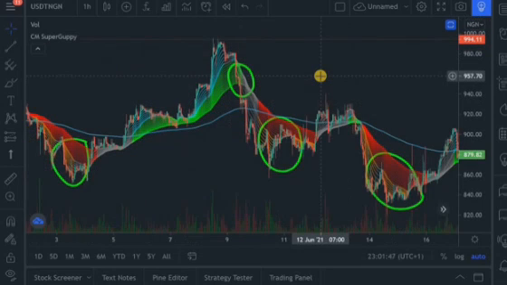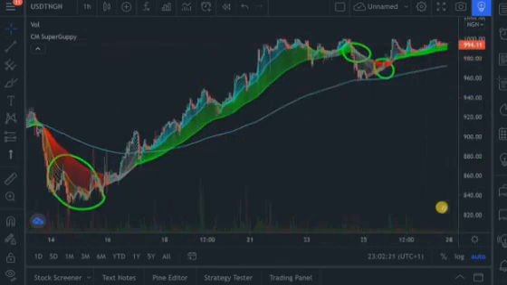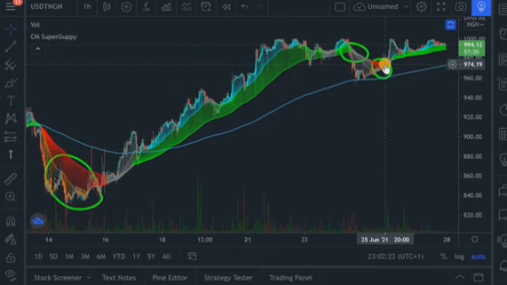I am going to backtest this indicator for you right now, and you are going to see the estimated profit you would have made if you had started using this indicator from the beginning of June 2021 to about where we are right now on the 25th of June 2021. Now let's bring out our calculator.